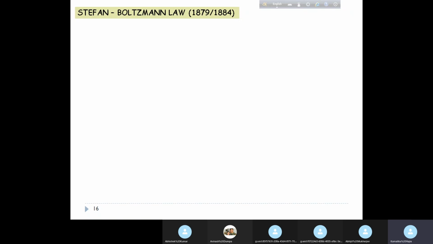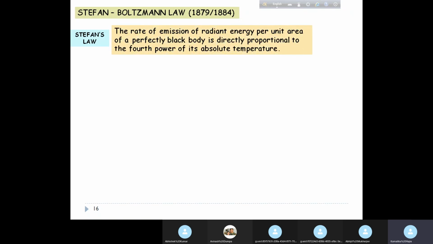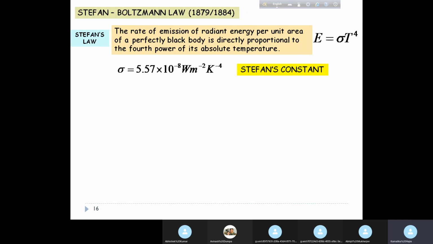When Stefan said that the rate of emission is proportional to the fourth power of the absolute temperature, we can write capital E equal to sigma T to the power 4, where sigma is called Stefan's constant, a universal constant of this given value.